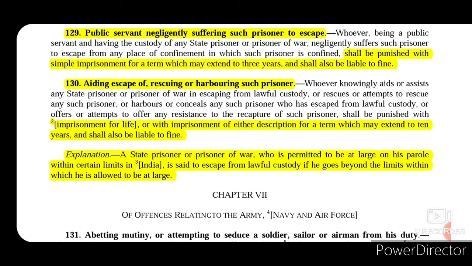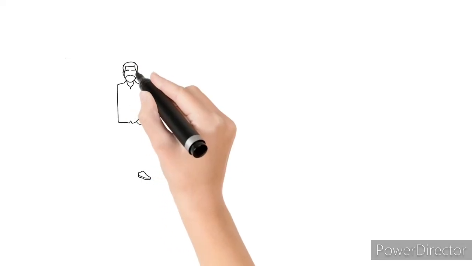Now the explanation says that a state prisoner or prisoner of war who is permitted to be at large on his parole within certain limits in India is said to escape from lawful custody if he goes beyond the limits within which he is allowed to be at large. So say for example that a prisoner of war is permitted parole. Now what is a parole? A parole is a temporary release. So if that prisoner of war is temporarily released and told to be within certain territorial limits inside India, then that prisoner will be thought to have escaped the lawful custody if he goes beyond the territorial limits that were allowed to him. So that's all in this video.